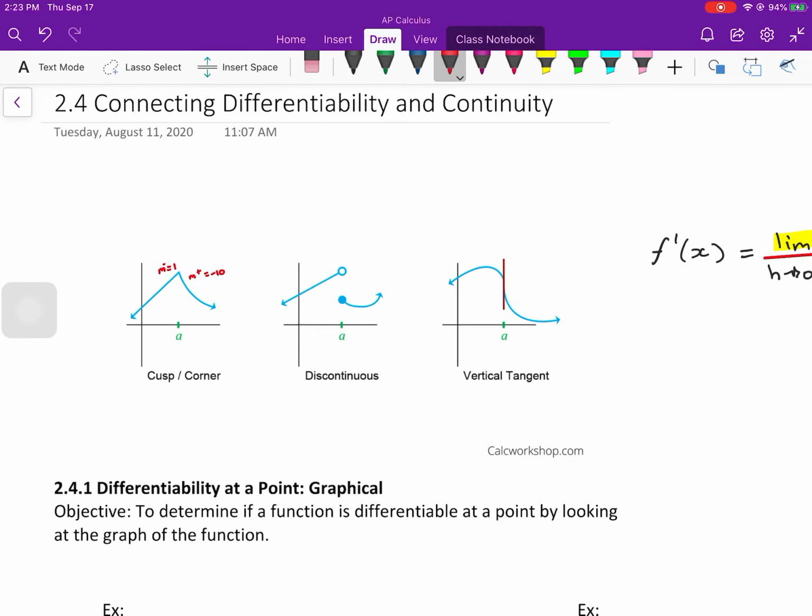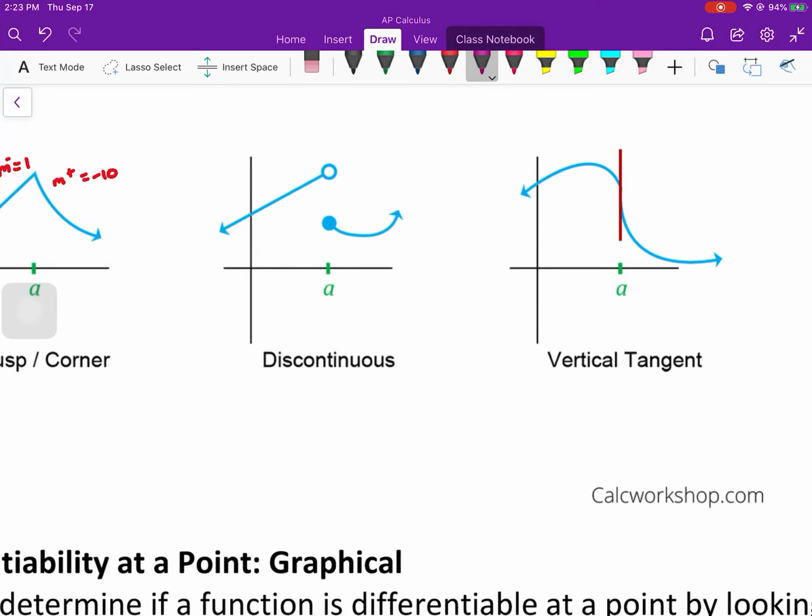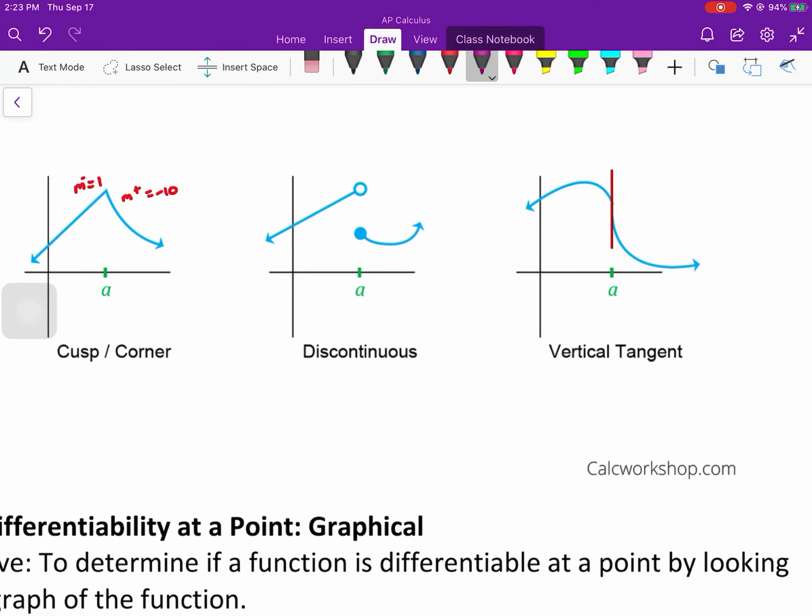The next thing is, what if it's not continuous? If it's not continuous, then we can't differentiate. And this one is important because if they say in a problem, let's say they just say f of x is differentiable, that's going to imply that it is also continuous.